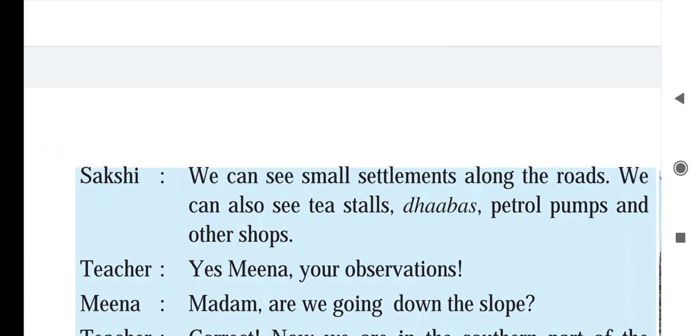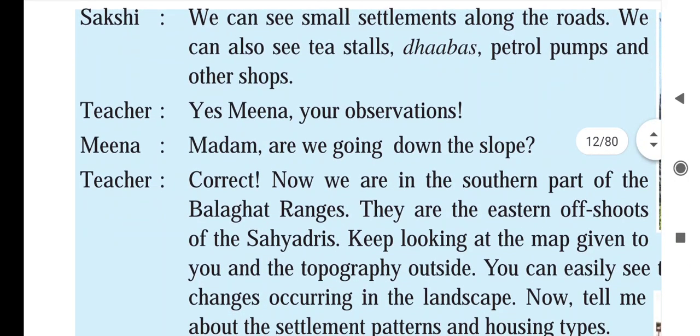Sakshi says, "We can see small settlements along the road. We can also see tea stalls, dhabas, petrol pumps and other shops." She is saying that she has seen both sides of the road. The teacher says, "Yes, Meena, your observations?" Then Meena said, "Madam, we are going down the slope," which means we are now going into the slope region.